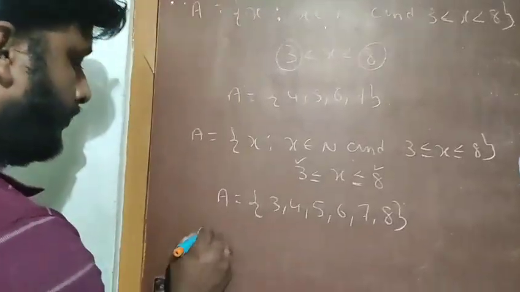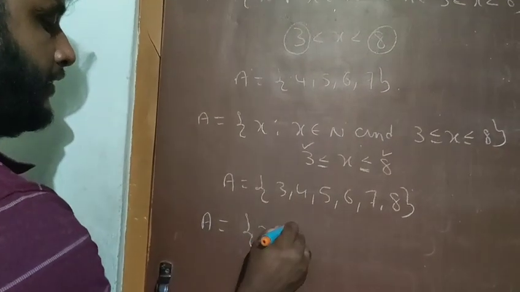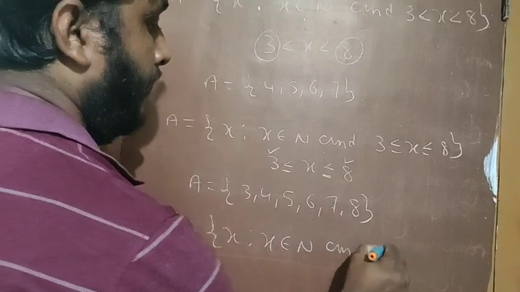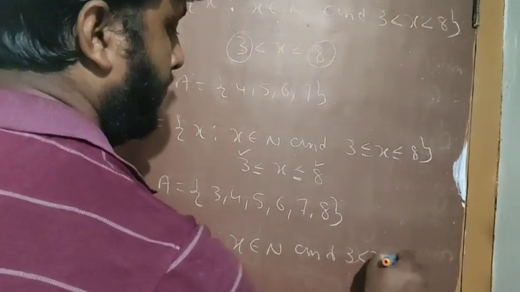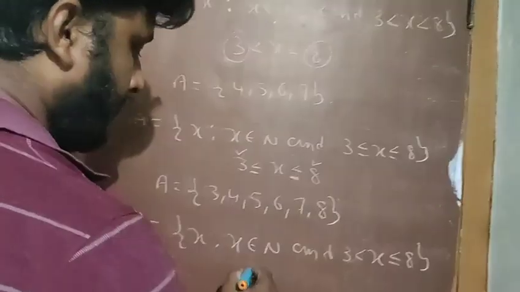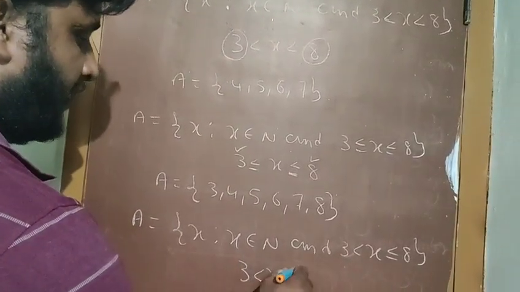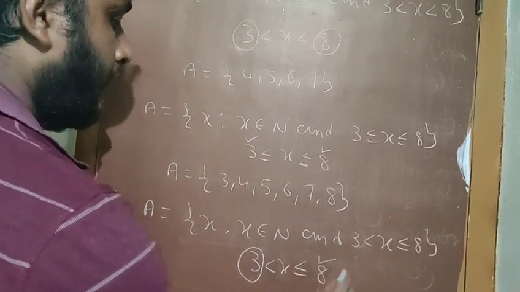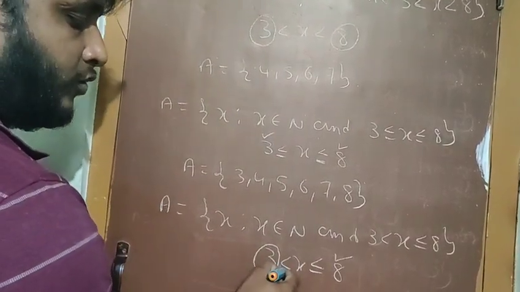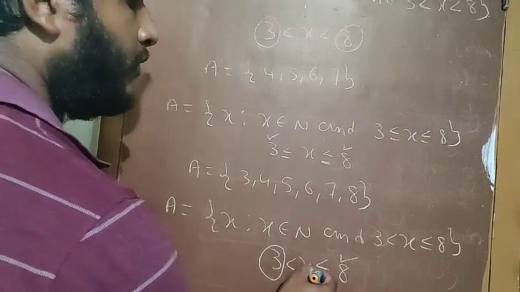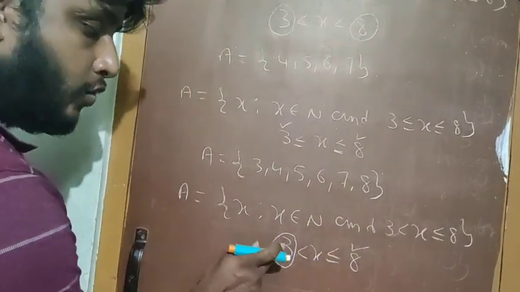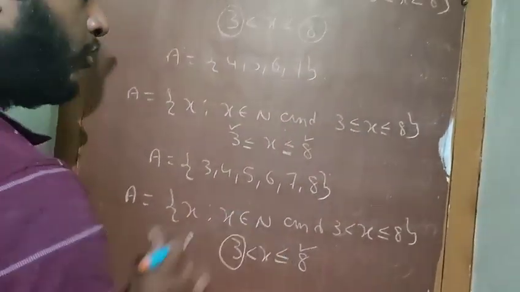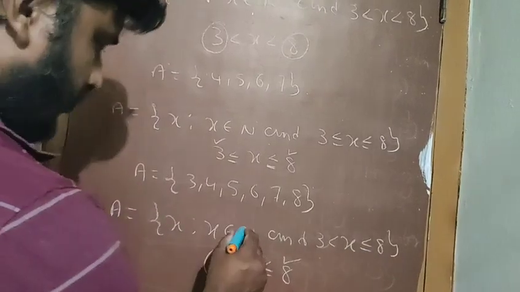Coming to one more example. A is a set of x such that x belongs to the natural numbers, and 3 is less than x is less than or equal to 8. What is the condition? 3 is less than x and x is less than or equal to 8. That means you should not consider the 3 and you have to take the 8. Why? Because on the left it is only the less than symbol, there is no equal to symbol, but on the right there is less than and equal to symbol, so you have to consider 8 but not 3. These are very small things, but they are very important conditions you have to consider. We have to think about one more thing.